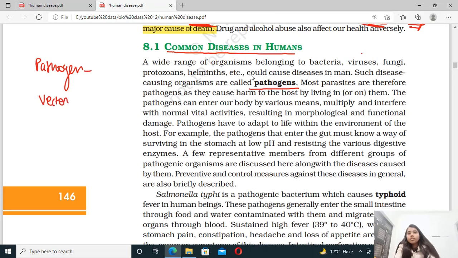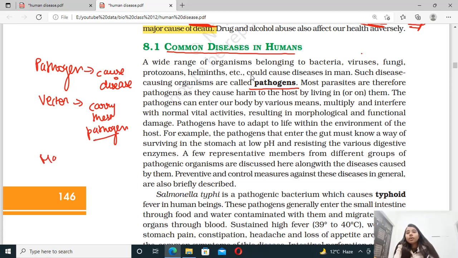What are the common diseases that are present in humans? First of all, which agents are responsible for causing the diseases? Those agents are called pathogens. There are two terms: one is pathogen, and another one is vector. Pathogen means that which is responsible to cause the disease, whereas vector means those who are responsible to carry these pathogens.